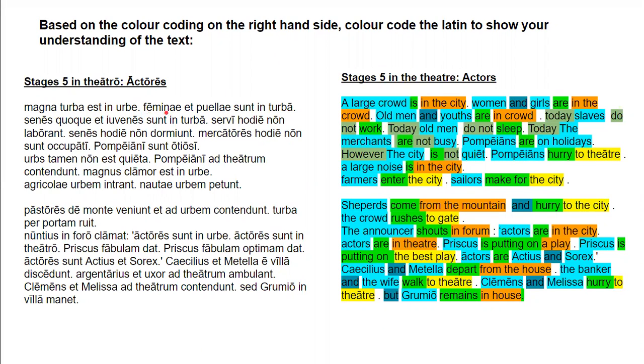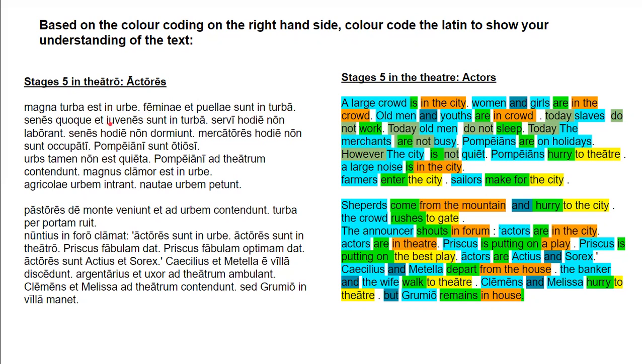Feminae et puellae sunt in turba. Women and girls are in the crowd. So the two subjects of this sentence are feminae and puellae, and they're both first declension nominative plurals linked with this conjunction et. Sunt is the copulate verb. That is the third person plural verb right there. And in turba is again another locatival ablative prepositional phrase.